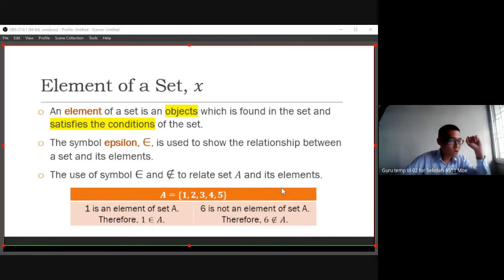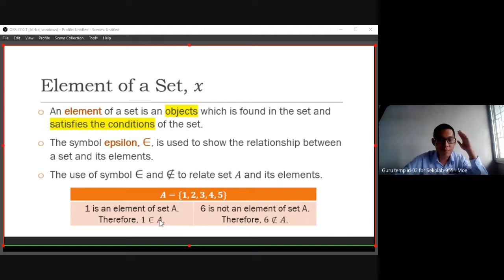Or sometimes we can write the inverse sign, but you need to see where the position of the set is. If the set is on the right hand side, it means the element is included. So better we use element is an element of set.